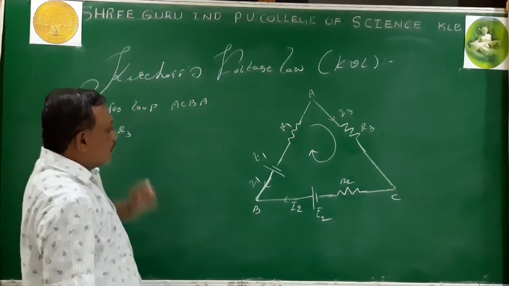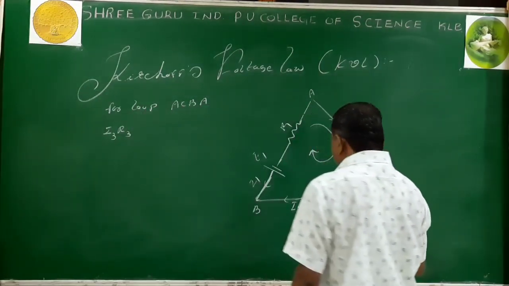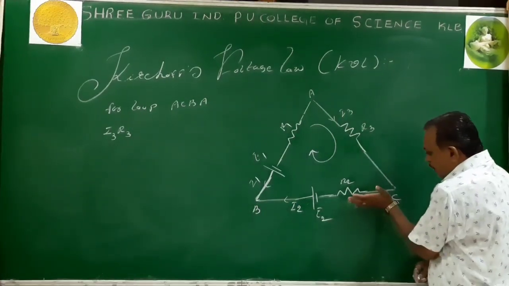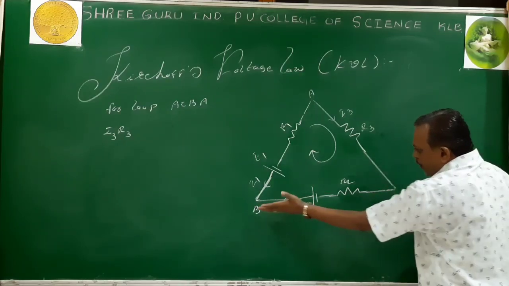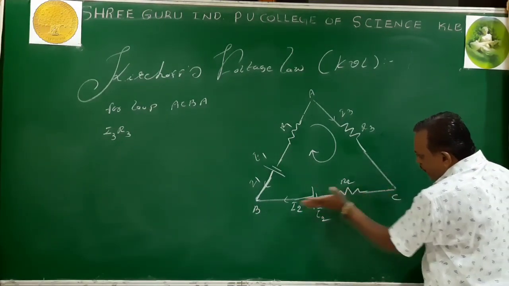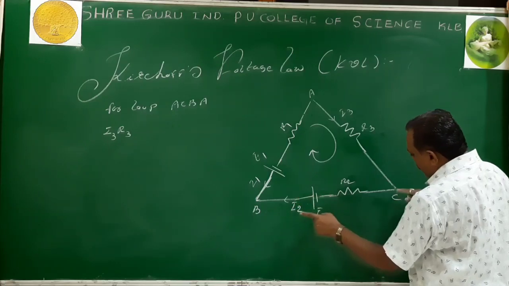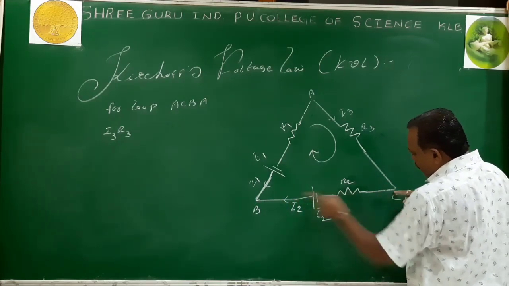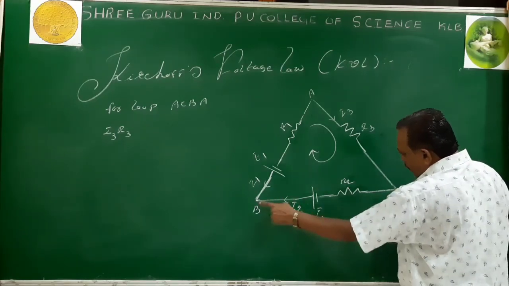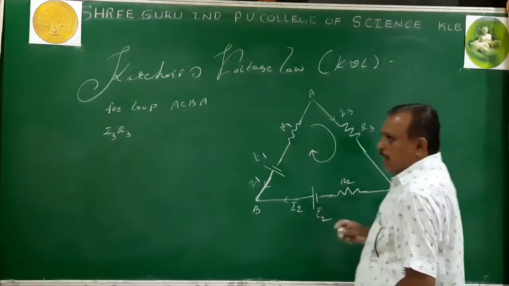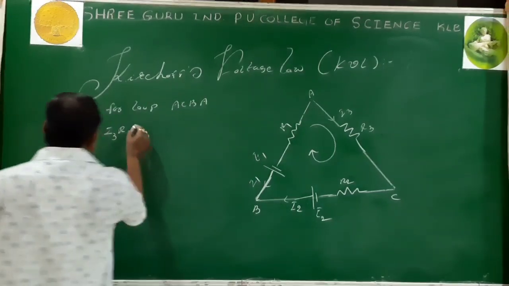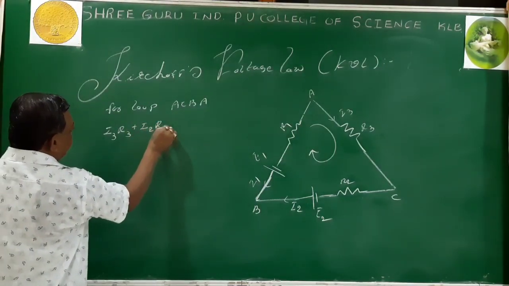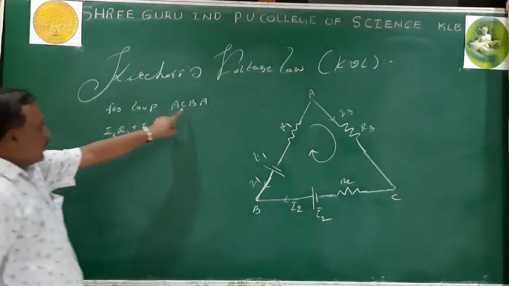C to B: now this is the tracing path C to B. While moving in a loop, if the current is along with you, then the IR product is taken as positive. Is the current along with you? Yes, you are moving C to B and the current is also moving C to B. Then the IR product is positive, so I2 R2 is positive. A to C is over, C to B is over.